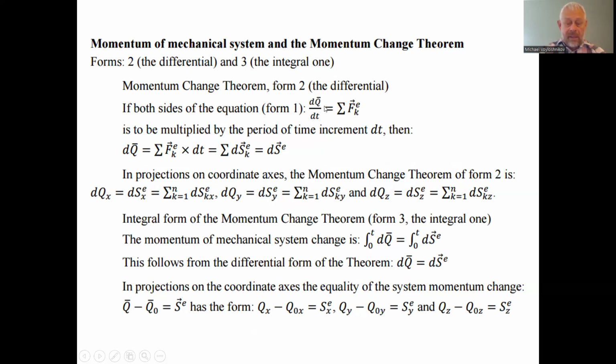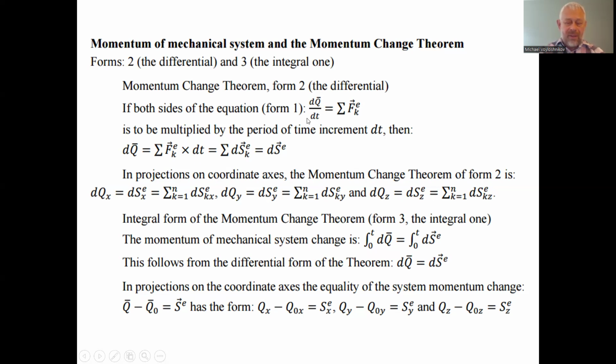As we have mass inside the product when defining the momentum, the mass usually does not depend on time, but the velocity does. So the first derivative of velocity by time is the acceleration. We will have the acceleration on the left side, the product of the mass by acceleration. This is the force, in accordance with the second law of mechanics of Isaac Newton.